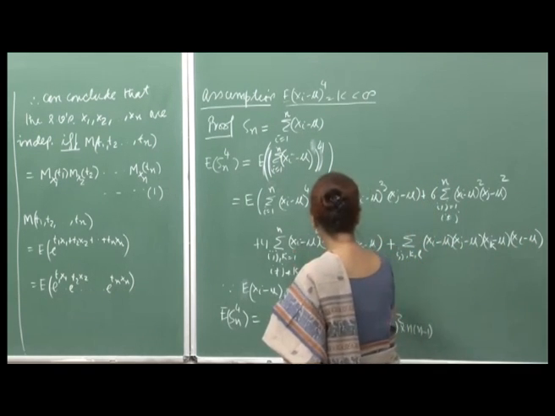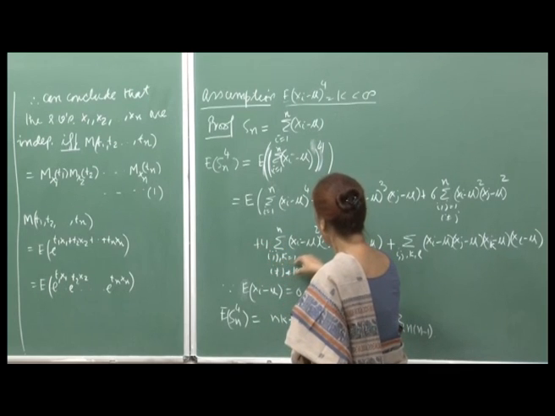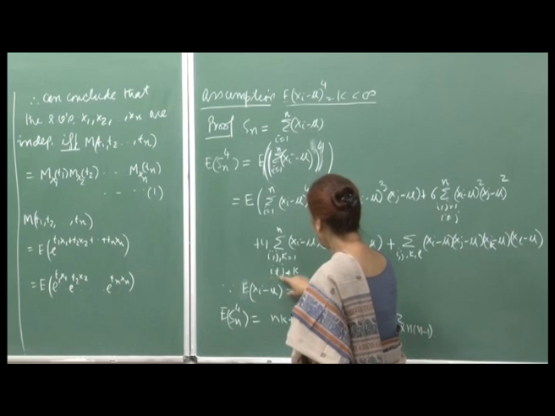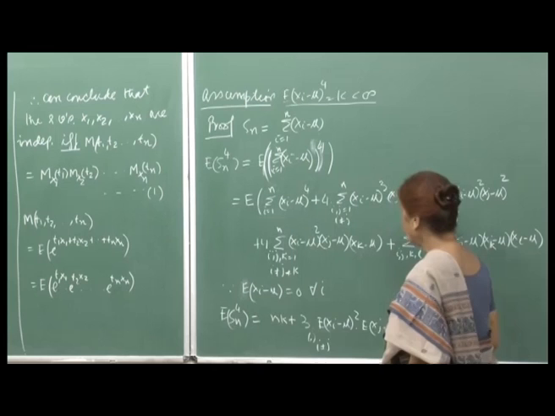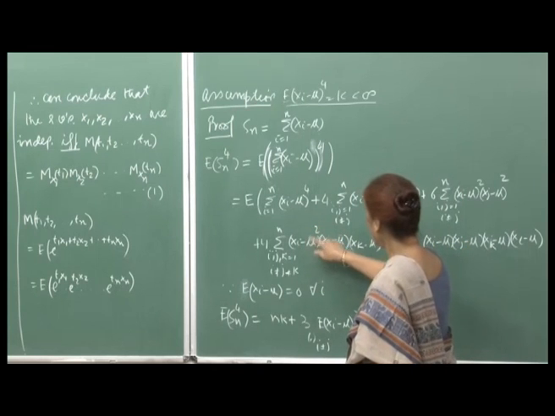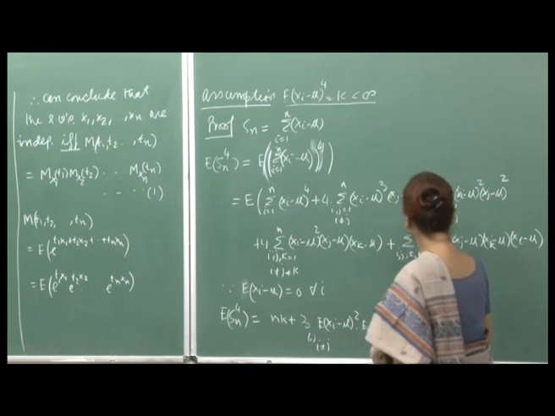Then you will take 3 terms at a time, i, j, k, and that will be plus 4 times the summation over i, j, k all varying from 1 to n, but i is not equal to j is not equal to k. So, all 3 indices have to be different, and this will be (X_i minus mu) whole squared into (X_j minus mu) into (X_k minus mu).